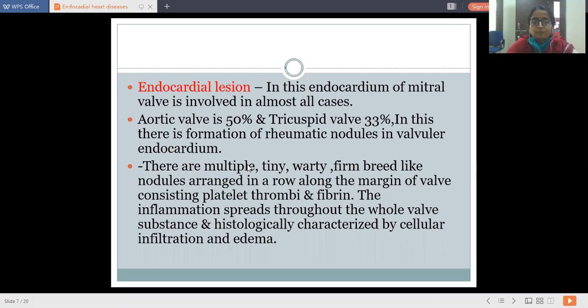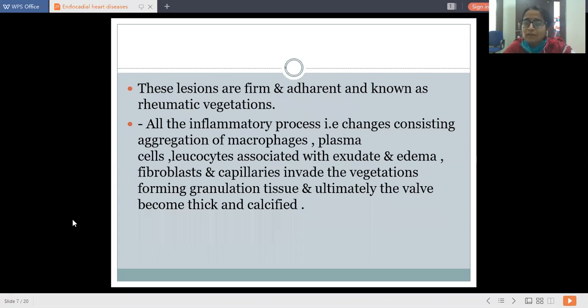It is associated with cellular infiltration and edema. These lesions are firm and adherent and known as rheumatic vegetations. I had shown you a figure of a long projected thing, which we call vegetation. When the nodules enlarge, we call them vegetations. What are vegetations? Finger-like projections.